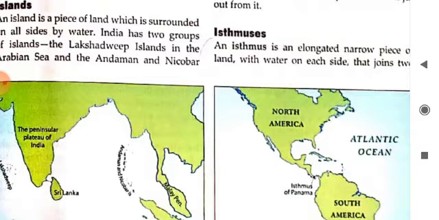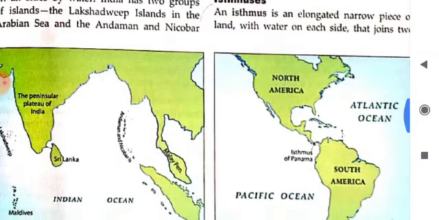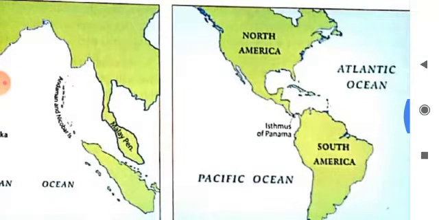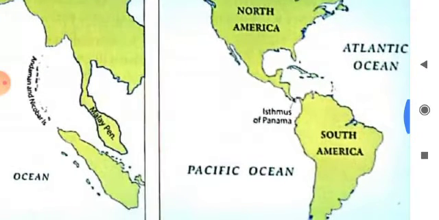For example, the Isthmus of Panama joins North America and South America. Just follow the picture. On the northern side North America and the southern part South America. This is the Isthmus of Panama, and on the left hand side the Pacific Ocean and on the right hand side the Atlantic Ocean are there. Okay.